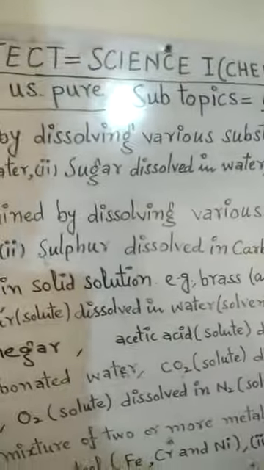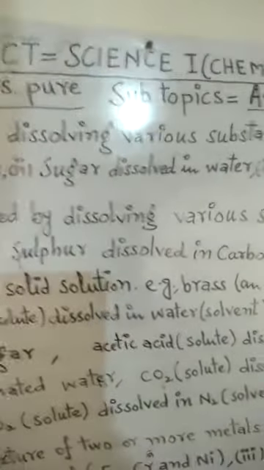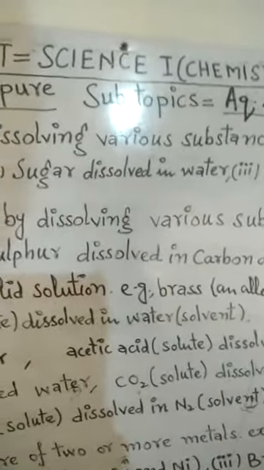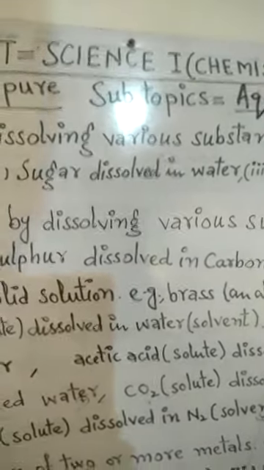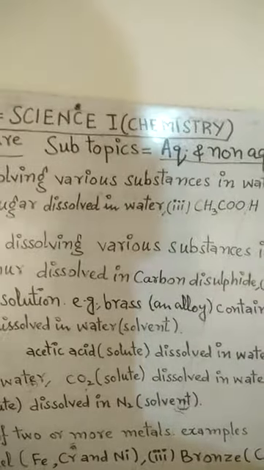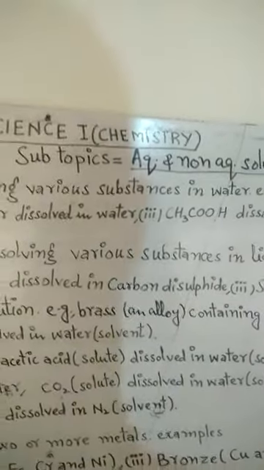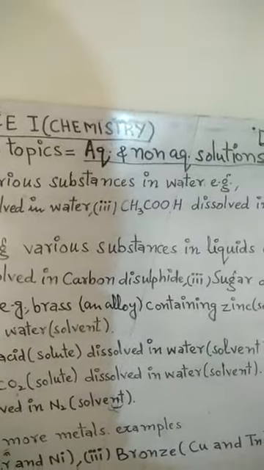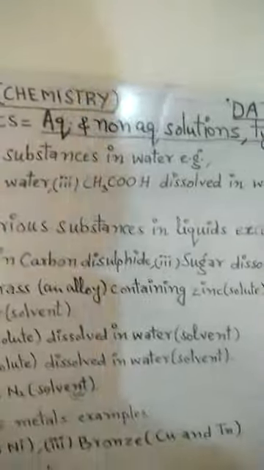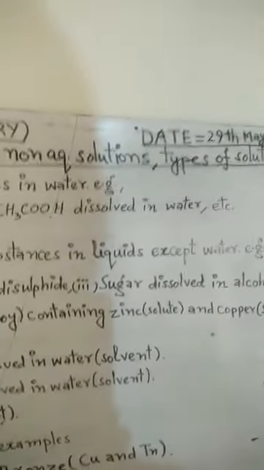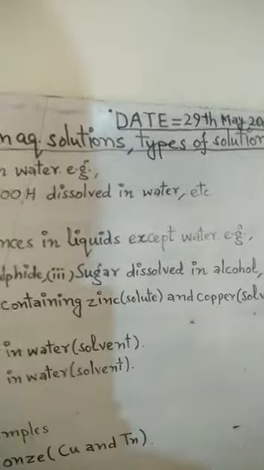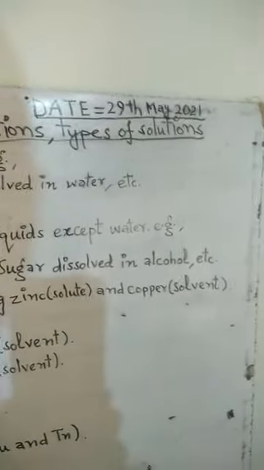Number 1, first type is solid in solid solution. Here you see, in this type of solution, a solid which is a solute is dissolved in a solvent which is also a solid. Examples are brass, which is an alloy made of zinc, which acts as a solute, dissolved in copper, which acts as a solvent.